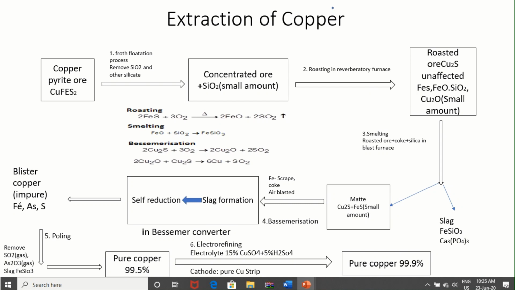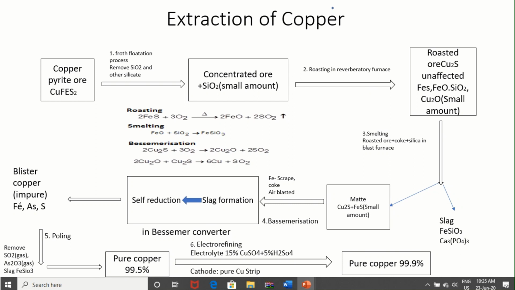After some time, the passing of air is stopped and heating is continued. After some time when we stop passing air, some part of the matte is converted into Cu2O and some part remains as Cu2S.